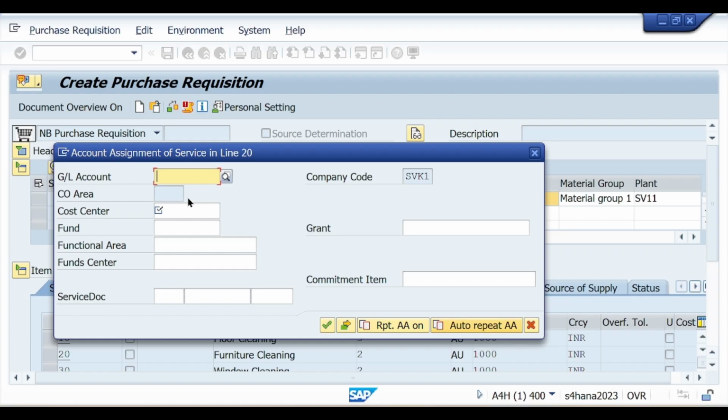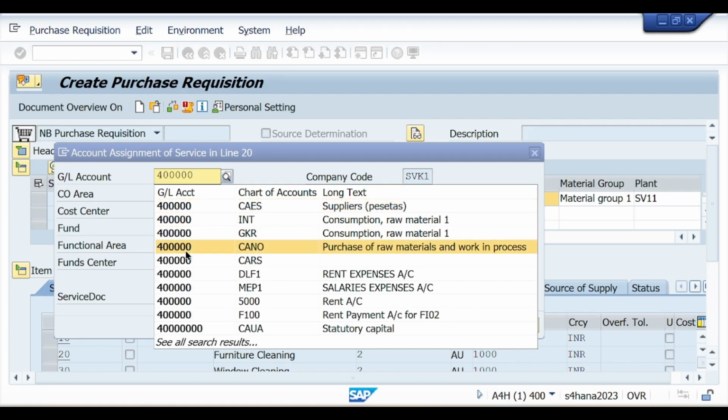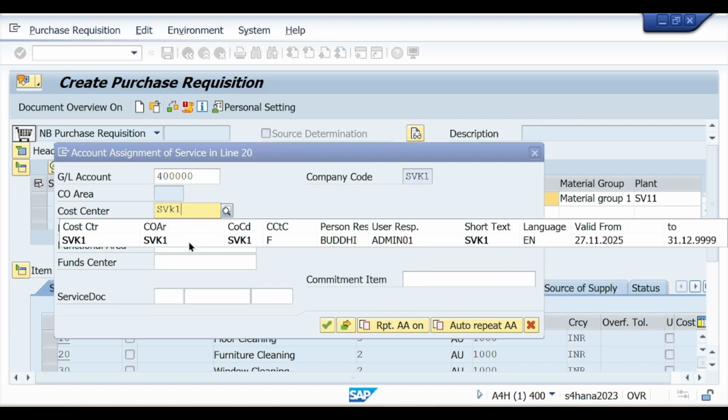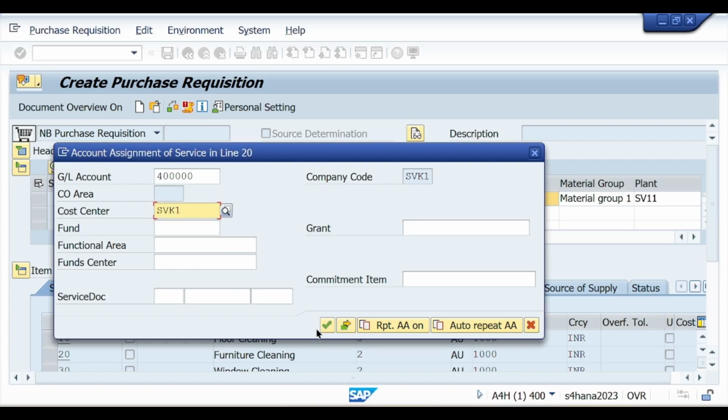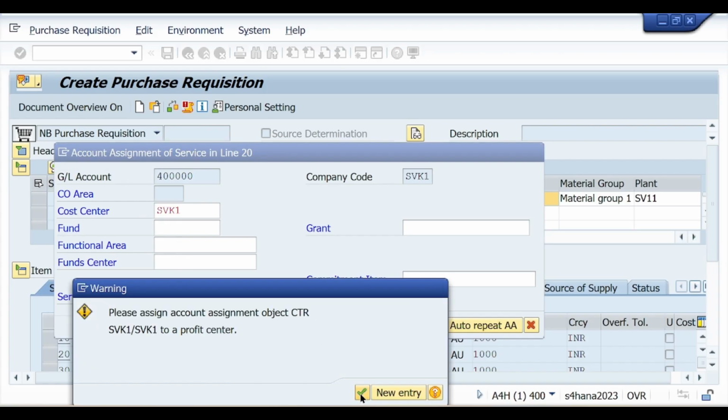Again for every service you will see this type of information. So maintain it properly. SVK1, this is my cost center. Continue again.